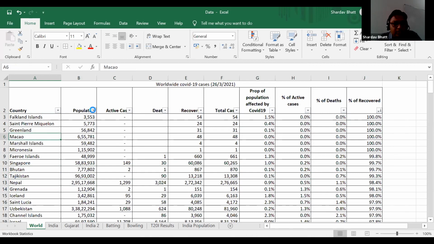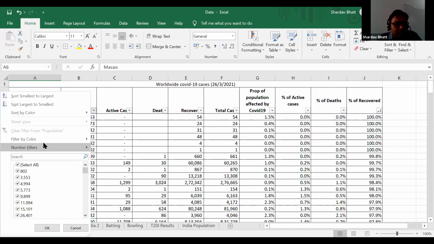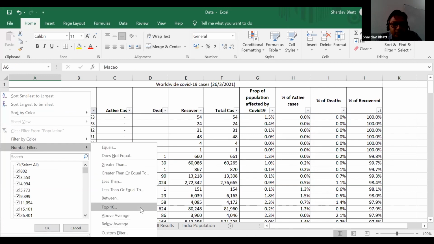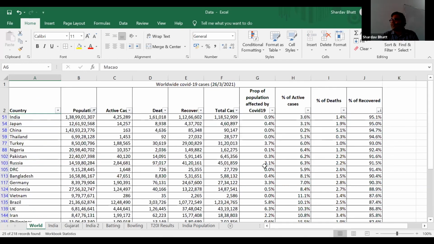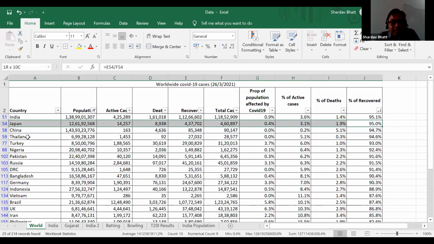But again, here I will analyze this. I will filter it according to the population. So again, I will consider the top 25 countries. And in the top 25 countries, the proud moment for us, India is at the top. 95% of the Indian population facing COVID-19 has recovered. And that's a really good thing for us. We are fighting nicely against COVID-19, as I told you earlier.